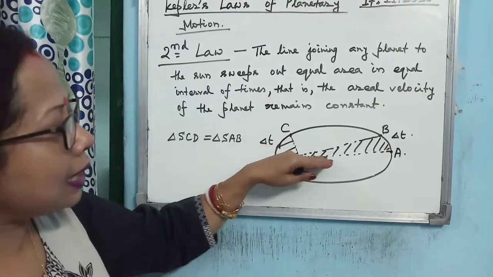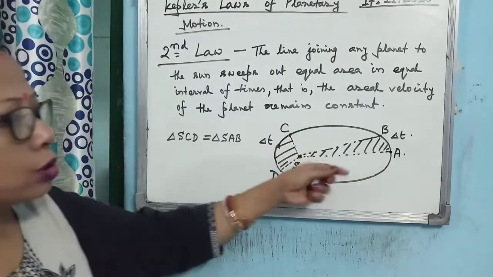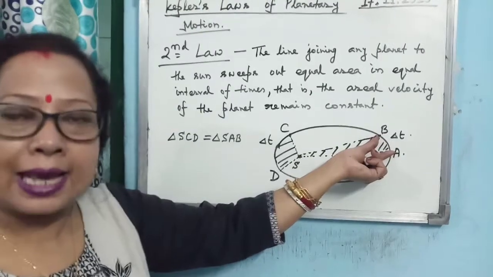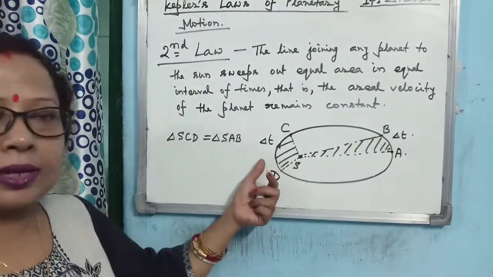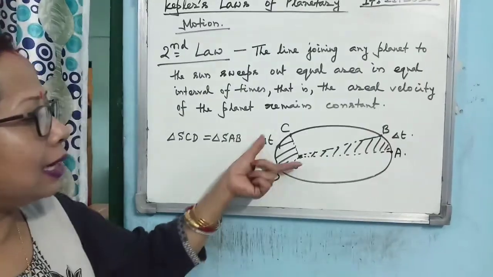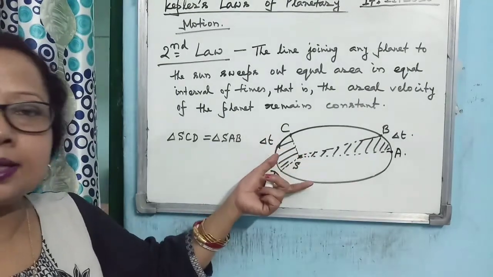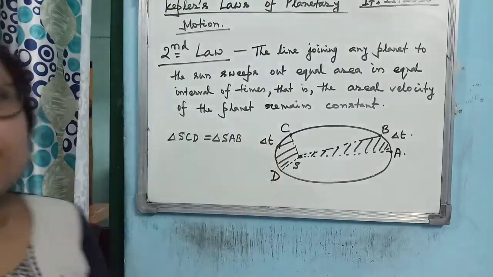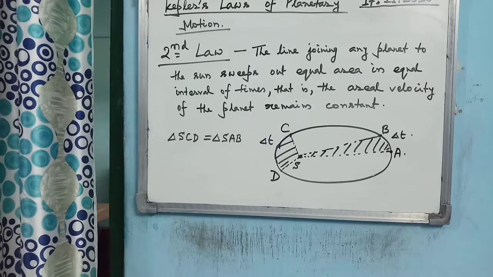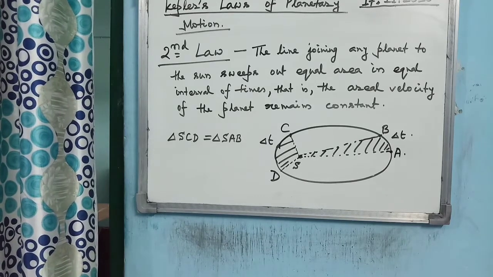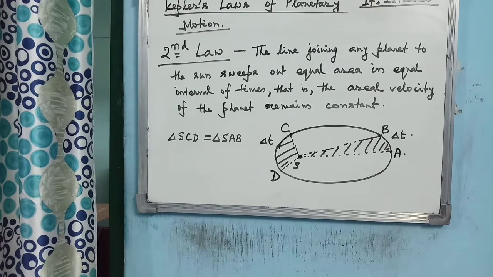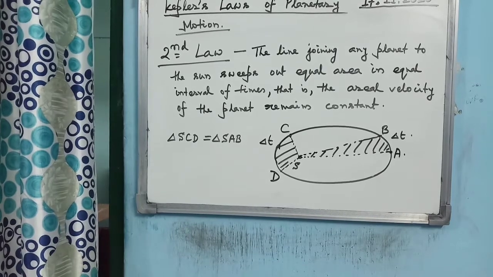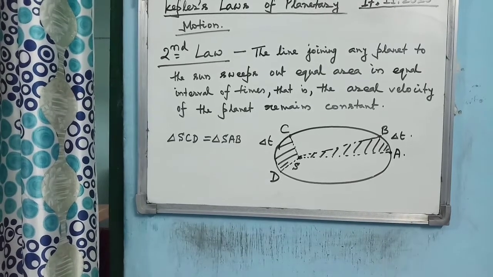So here, as the length of the line is bigger, the speed will be less. But when the planet is coming near the sun, as the length of the line joining the planet and the sun is less, it moves with a bigger speed, so that it can sweep out equal area in equal intervals of time. And that is another meaning of this second law.